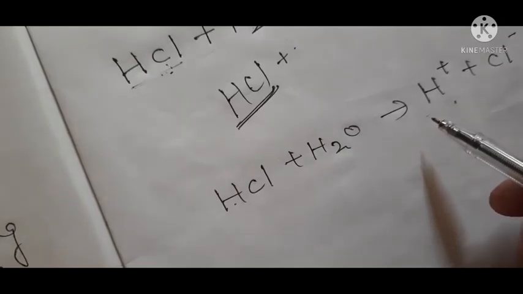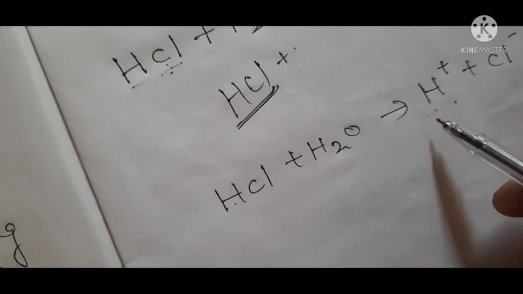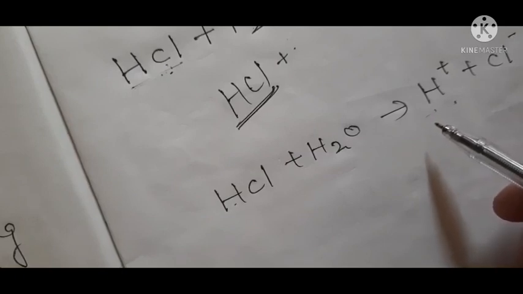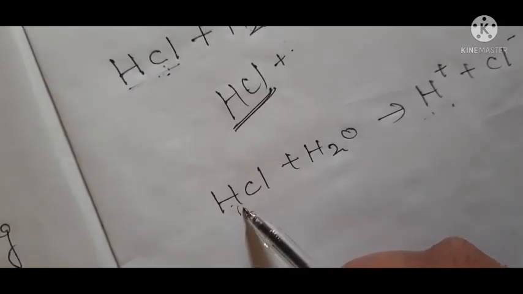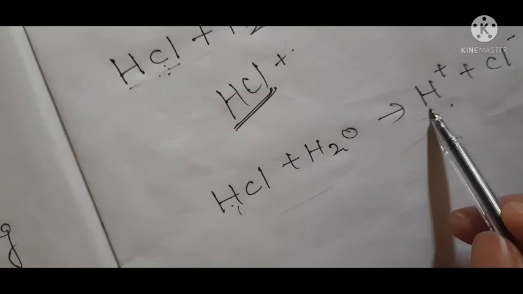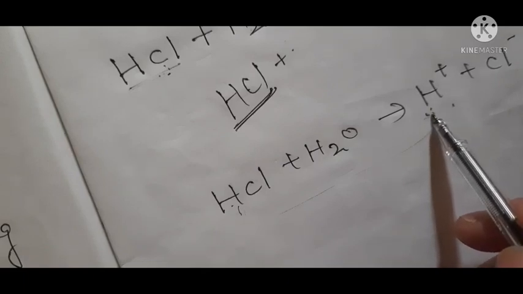Acids are acids due to the presence of hydrogen ions. So if there are more hydrogen ions, then that acid will be strong. Here the whole of this hydrogen is converted into H positive ions, and there are H positive ions in the solution.